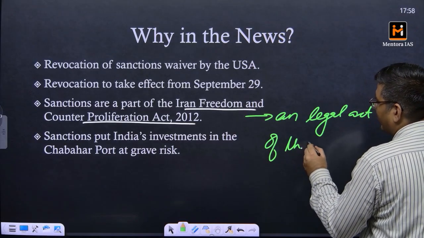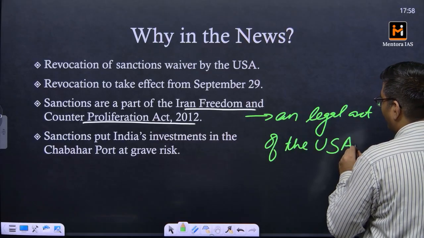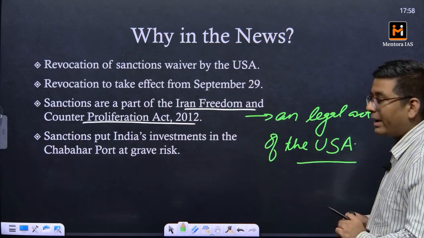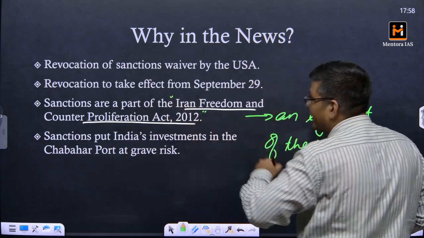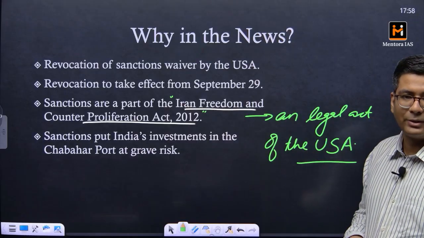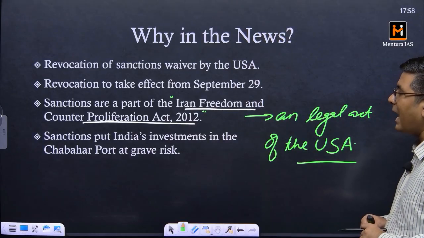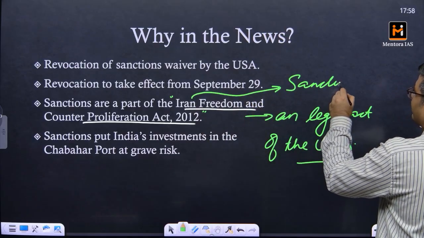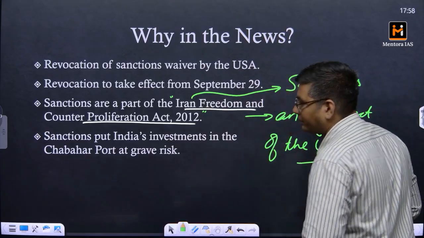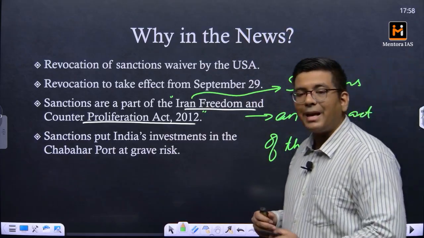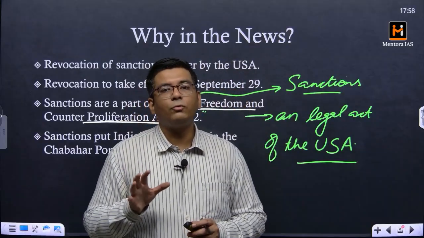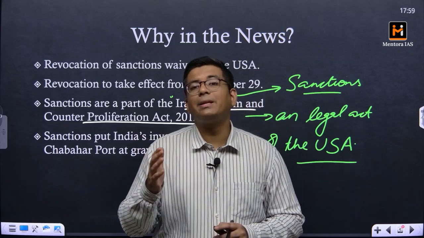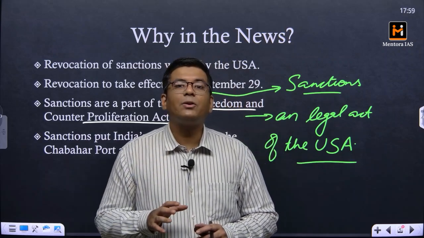So one of the players that we have established here is the United States of America. In 2013 they enacted this act, a part of which was called the Iran Freedom and Counter Proliferation Act. Based upon this act, there were sanctions which were legalized in the United States of America. Why have these sanctions been legalized? Because in the perception of the United States of America, Iran is one of those countries which has been relentlessly in the pursuit of development of nuclear weapons.